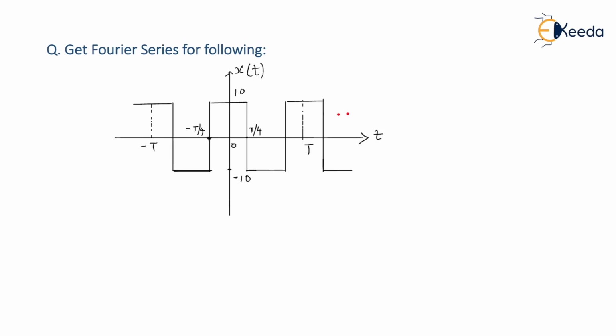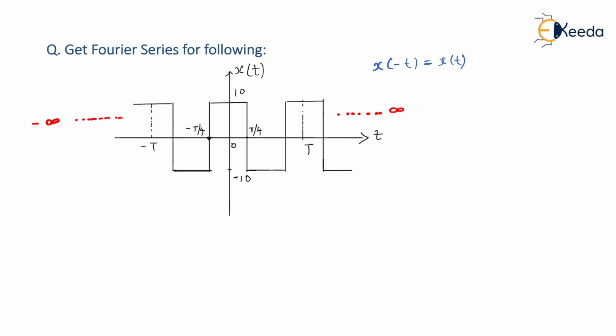So this would be a continuous square wave towards plus infinity, and definitely from the negative side it must have started from negative infinity. So in a way, the given x of t signal is periodic in nature, and for it we have to get a Fourier series. Also by observation, you can say that the given signal x of t is an even signal. Am I right? You know that for a signal to be even, this property must be satisfied, that is x of minus t should be equal to x of t. Only then the given x of t signal is said to be an even signal. So this is an even signal.